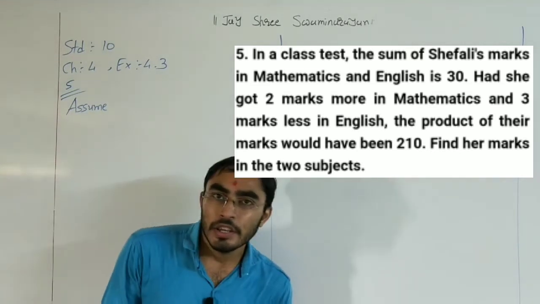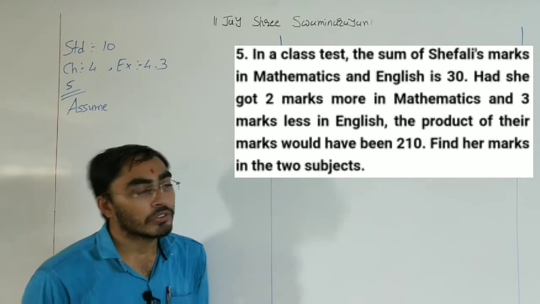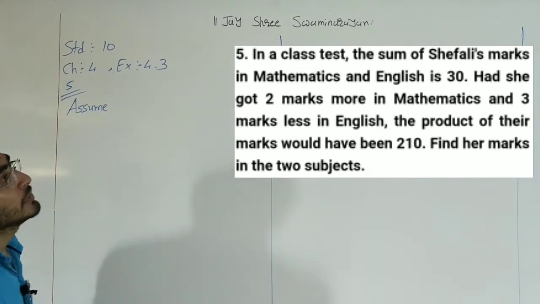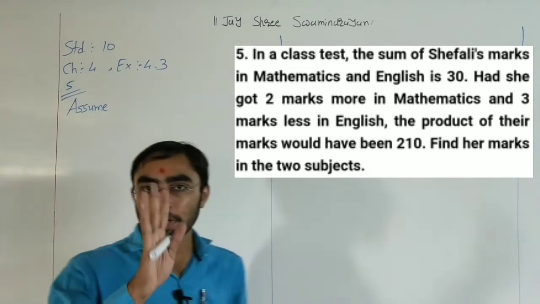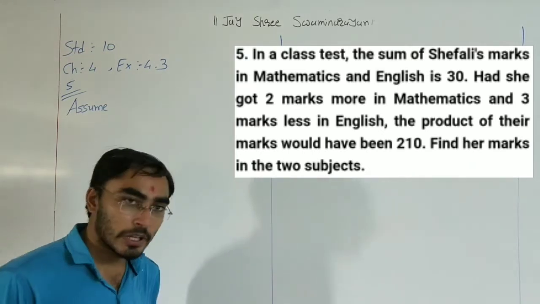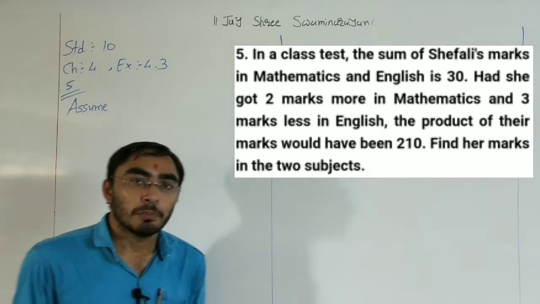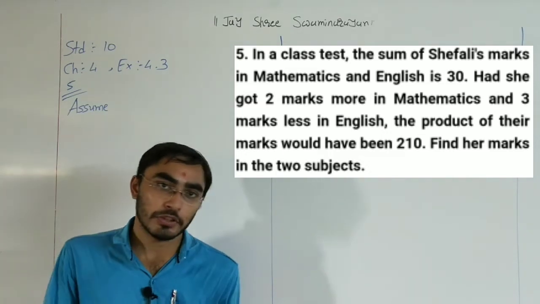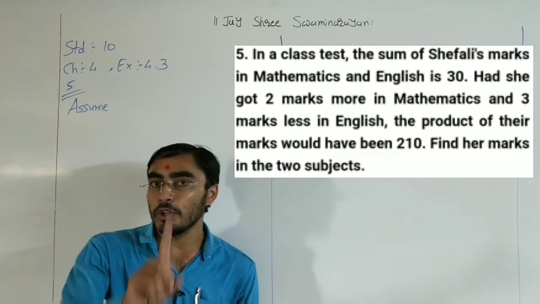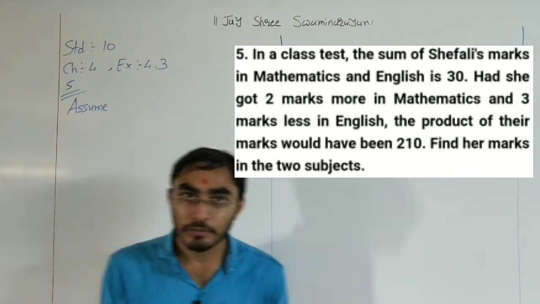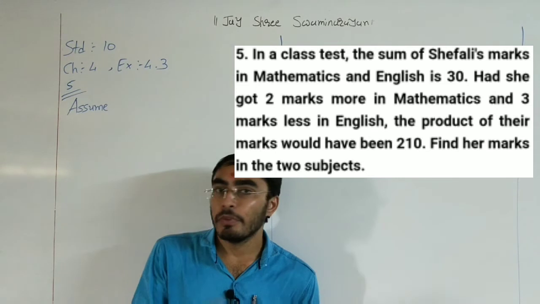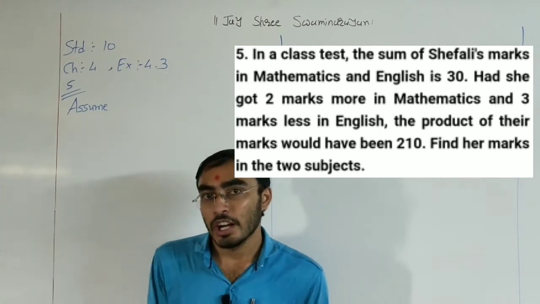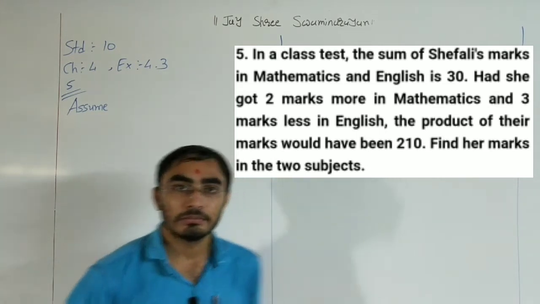Okay, here this is a quadratic equation. In a quadratic equation we only need to assume one variable. But here we have 2 unknowns, 2 things, marks in mathematics and marks in English. So we need to assume only one thing. For the other thing, one line is given, that is the sum of marks in mathematics and English is 30, and from this line we can get our second thing.